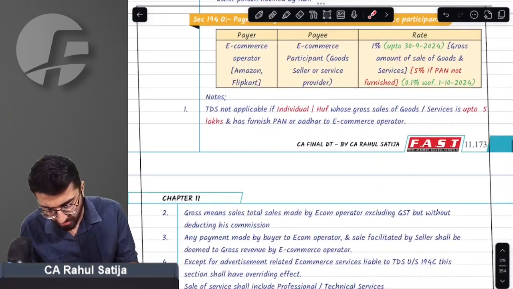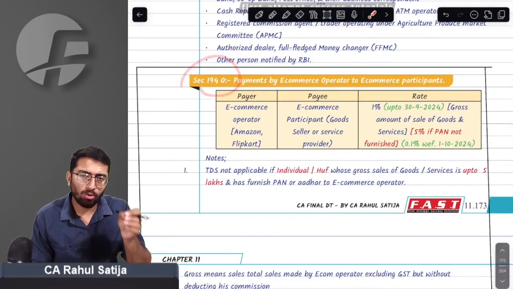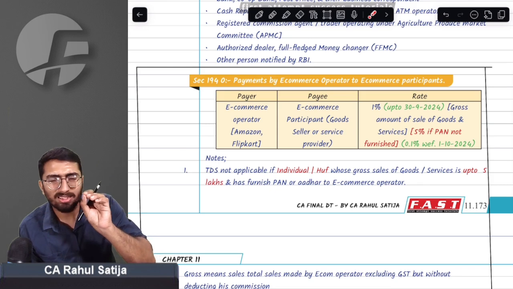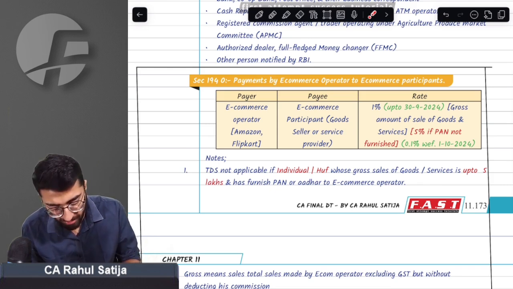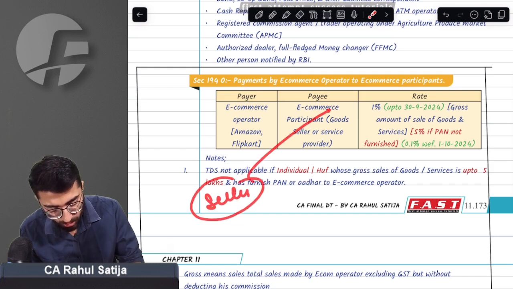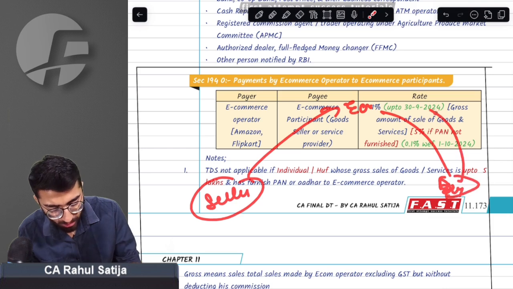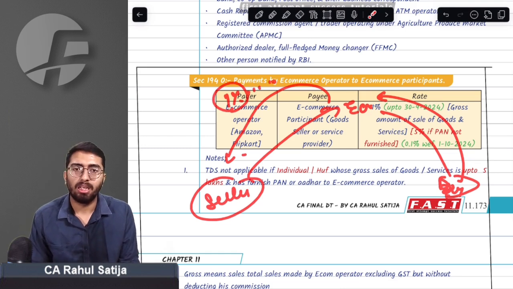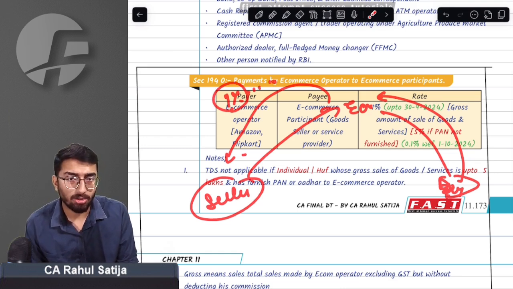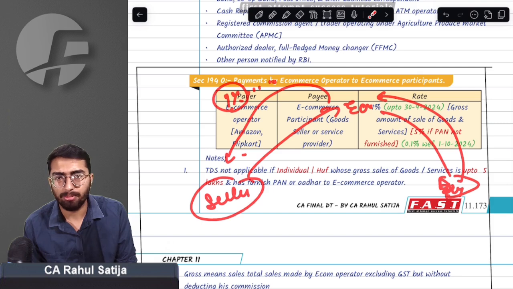Cash withdrawal, no amendments as such. 194O, you remember this 194O was all about online e-commerce operators. Whenever a seller used to sell any goods via an e-commerce operator and any kind of payment has been made by the buyer to the e-commerce operator, while remitting such payment to the seller, the e-commerce operator is required to deduct TDS at the rate of 1% on such payments.